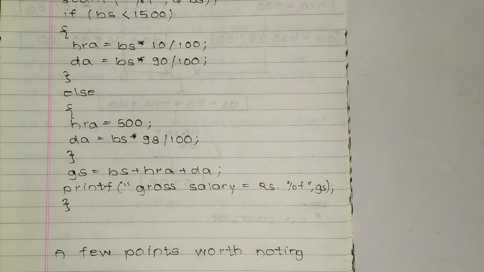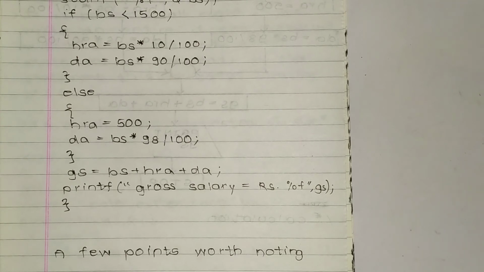Now we have written both the if statement and the else statement. In the if statement, HRA was 10% of basic salary and DA was 90% of basic salary. In the else statement, HRA was 500 and DA was 98% of basic salary. So the if and else part is now completed.